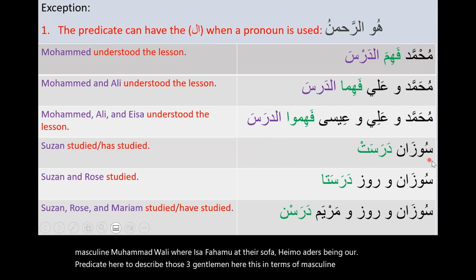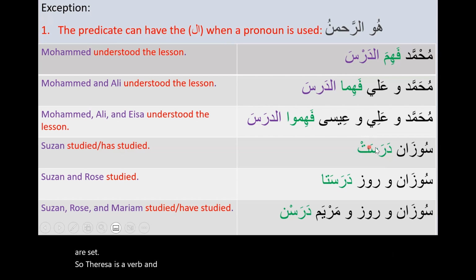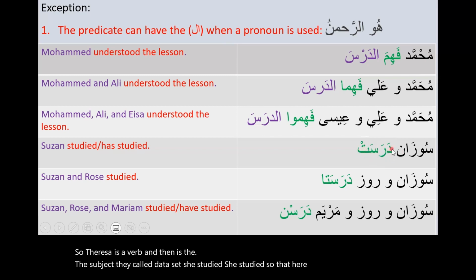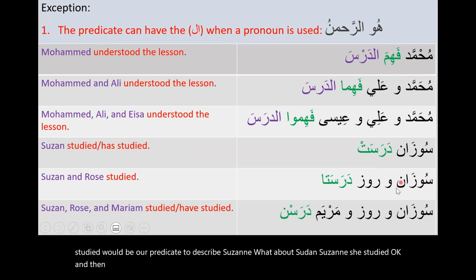Let's move to feminine. Suzanne darasat. So Suzanne is our subject because it's a noun. And then darasat. Darasa is a verb, and then ta is the subject. We call it darasat. She studied. So ta here represents she. So she studied will be our predicate to describe Suzanne. What about Suzanne? She studied. Okay. And then we have two, Suzanne wa Rose darasata.